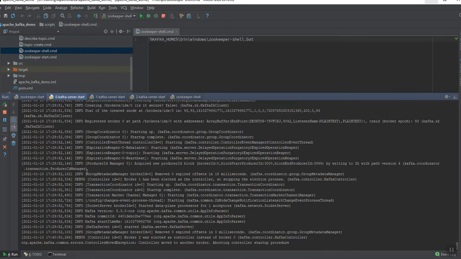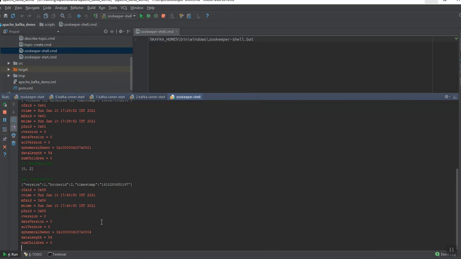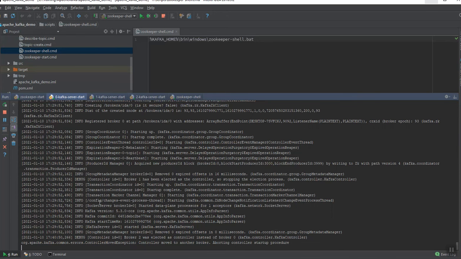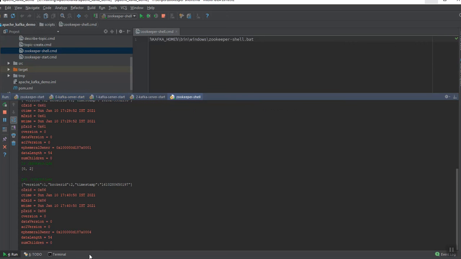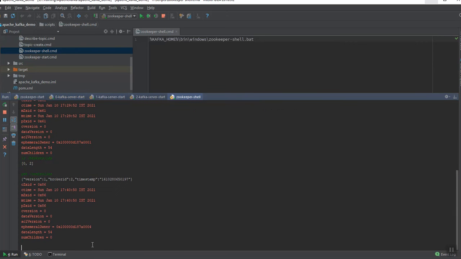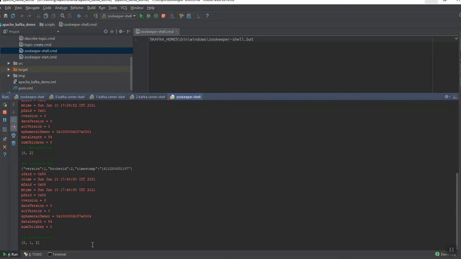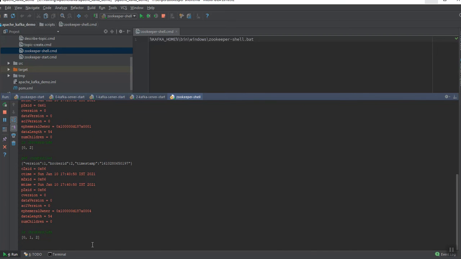Let's see now the brokers. So now we have 3 brokers, and I reran broker 1. Let's see if the control has been changed to 1 or if it's still on broker ID 2. See, you can still see that the controller is on broker node 2 only. So until this goes down, it doesn't release the controls.